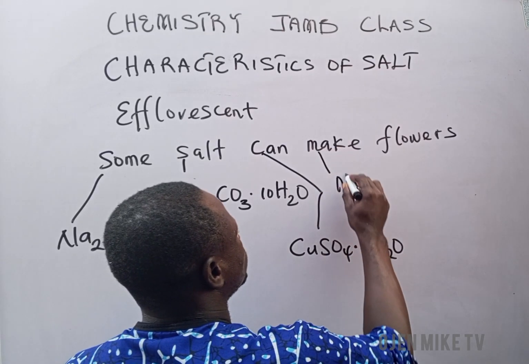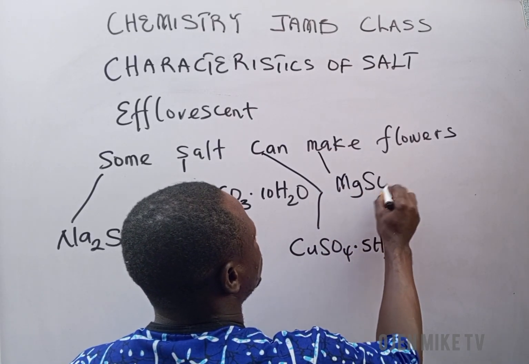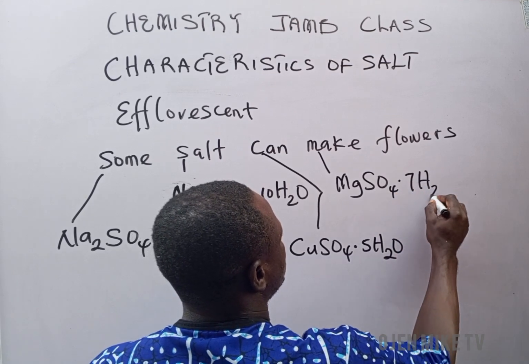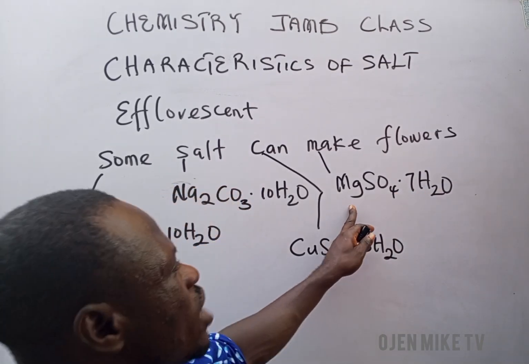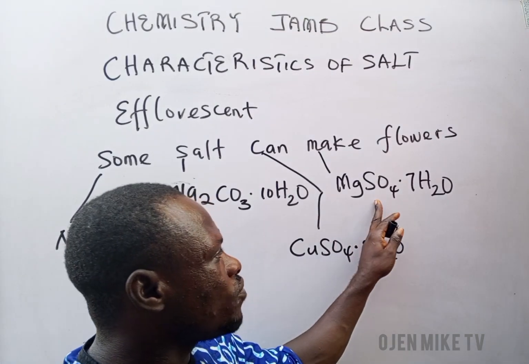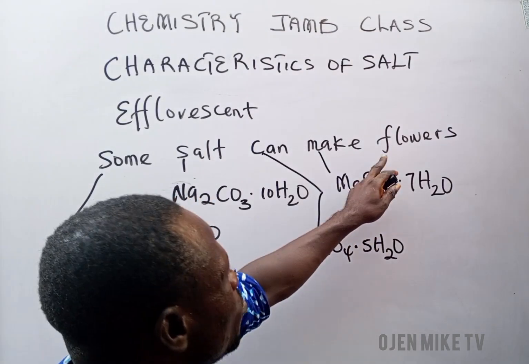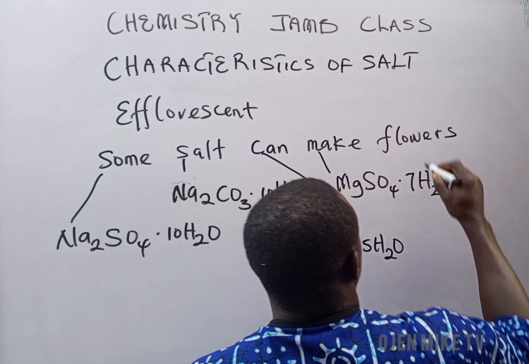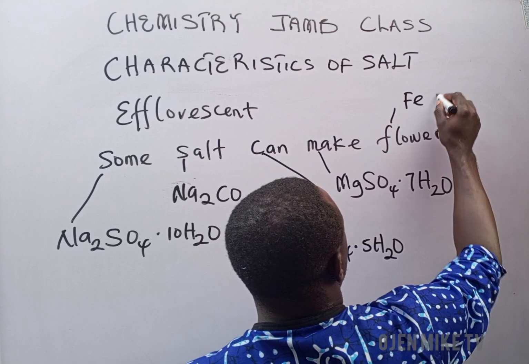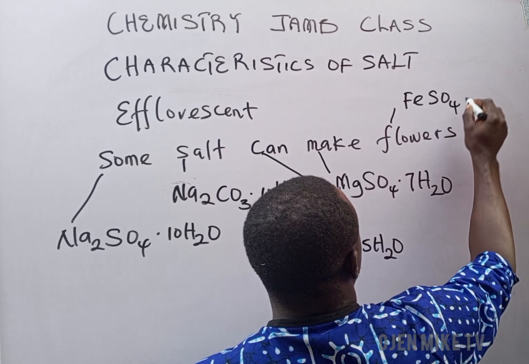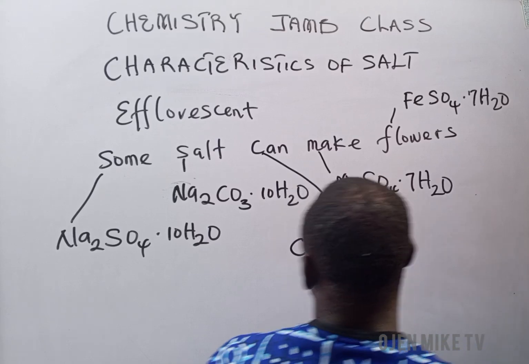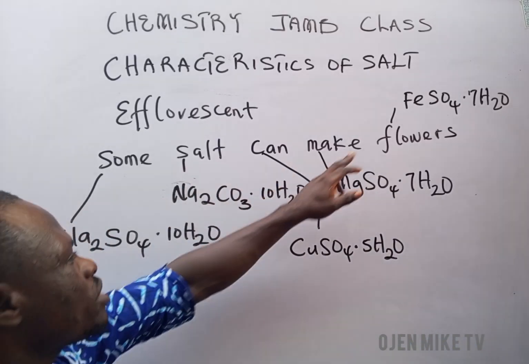Make is magnesium sulfate heptahydrate. This salt is another example of what? Efflorescent salt. Magnesium sulfate heptahydrate. Flowers here stand for iron sulfate heptahydrate. So we have some salt can make flowers.